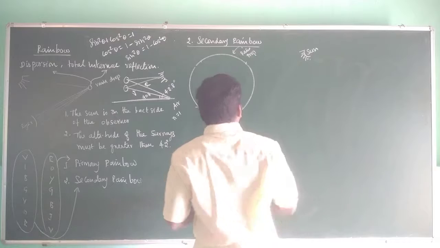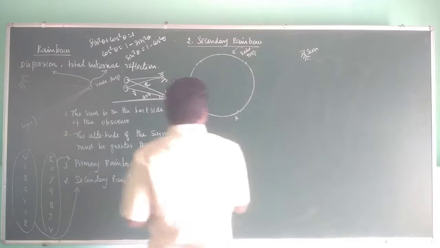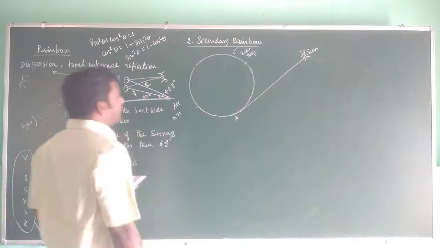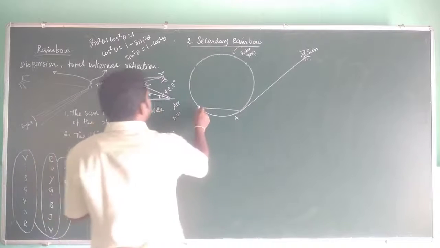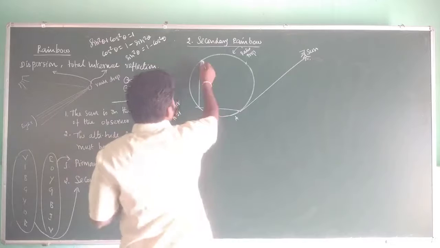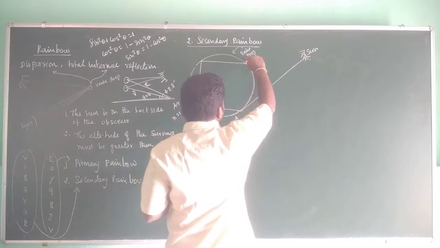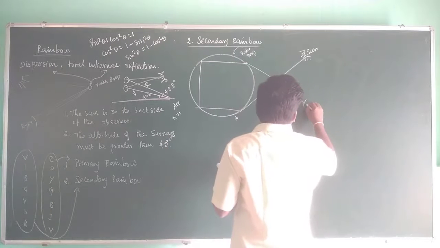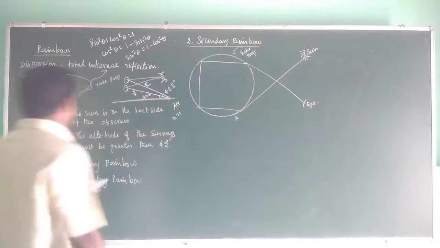This is a raindrop. The light ray from the sun comes to meet the raindrop at this point A. Okay, and it undergoes refraction in this direction. Then there is a total internal reflection in this direction. Then again refraction in this direction, right? Then it gets refracted and the observer is here. This is I. The observer is here. Okay, fine.